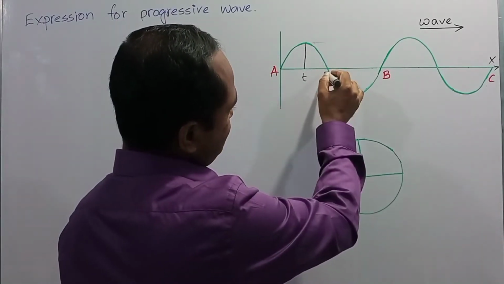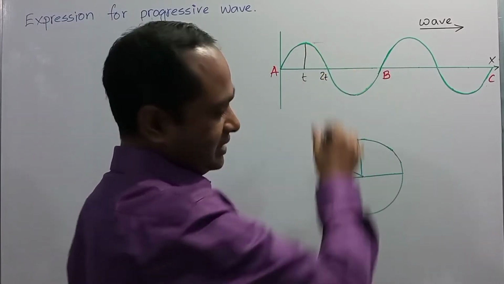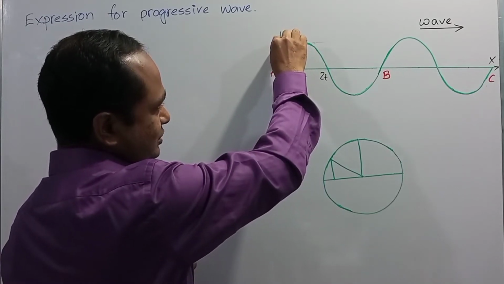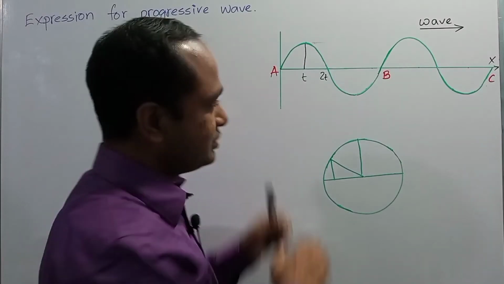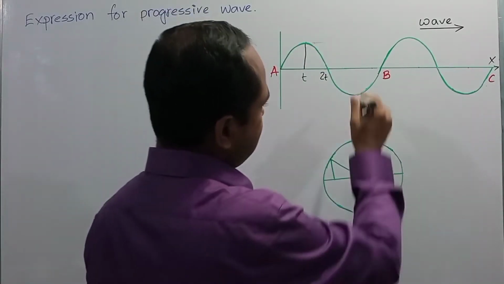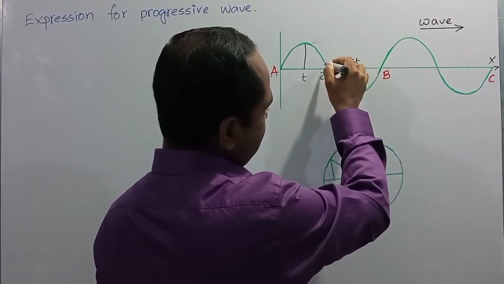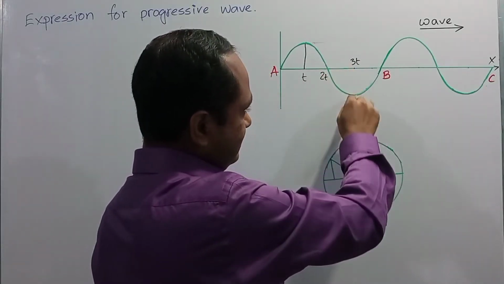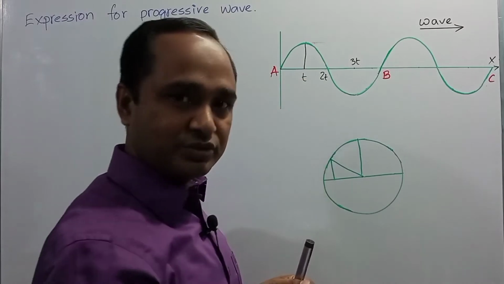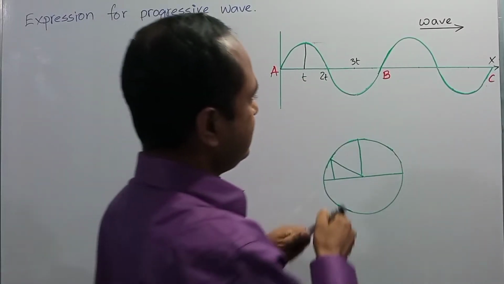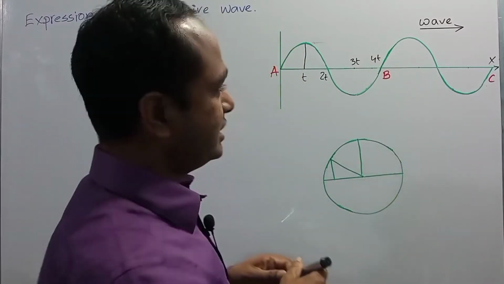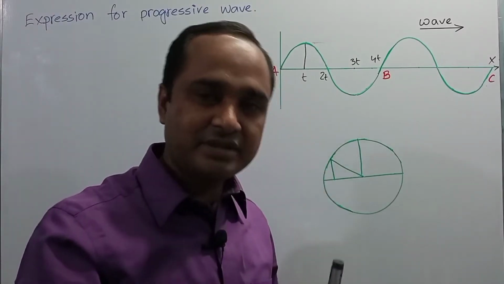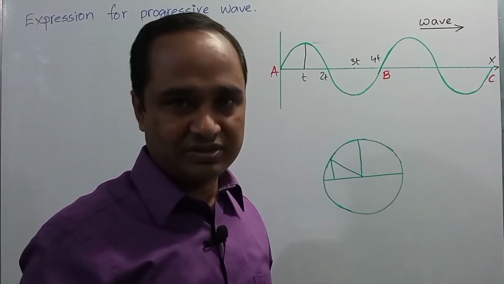Then if the time is 2t, the displacement of the particle becomes again 0, that is the particle moves from the mean position to the maximum position, then with respect to time it comes back to the mean position, which is represented by this figure. Again if the time is 3t, then the displacement of the particle will take place in the opposite direction, that is the particle will move in the opposite direction like this. And when the time is 4t, it will come back from the lower point to the mean position. So in the meantime the particle will execute one complete oscillation, right?